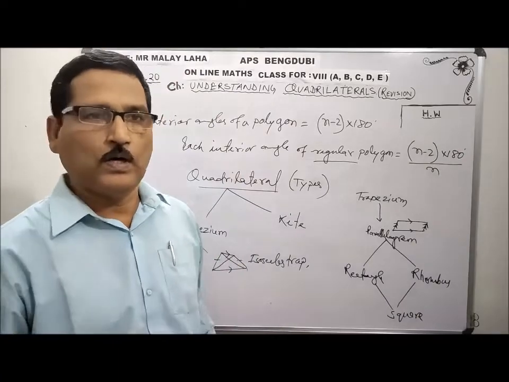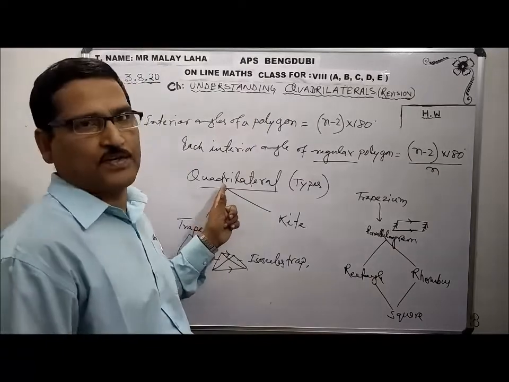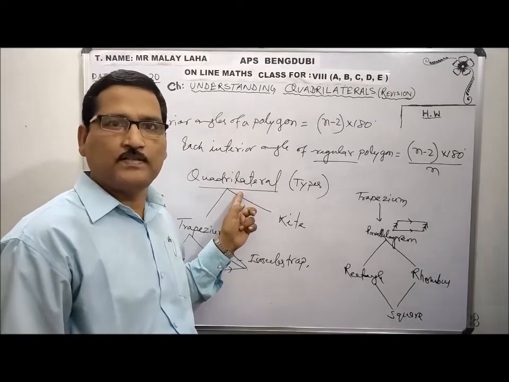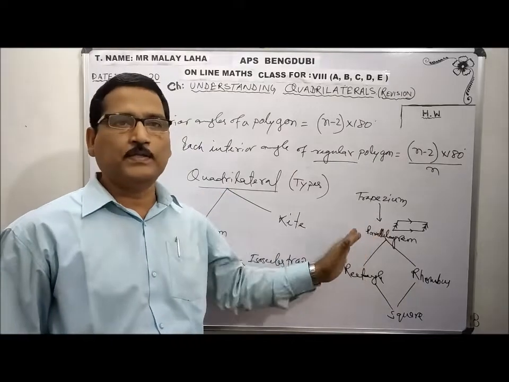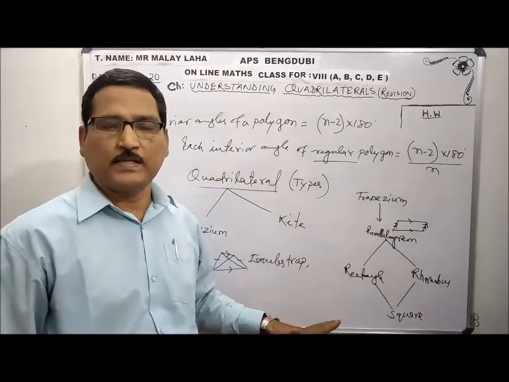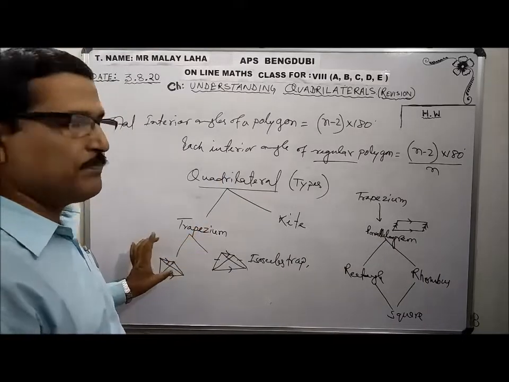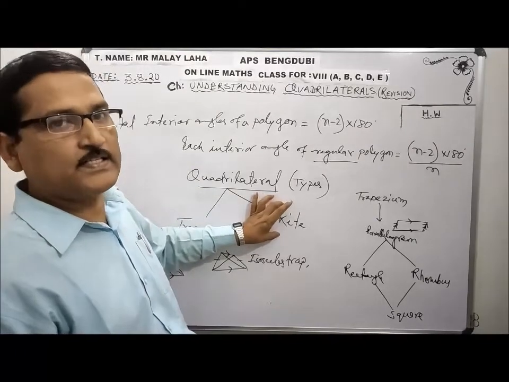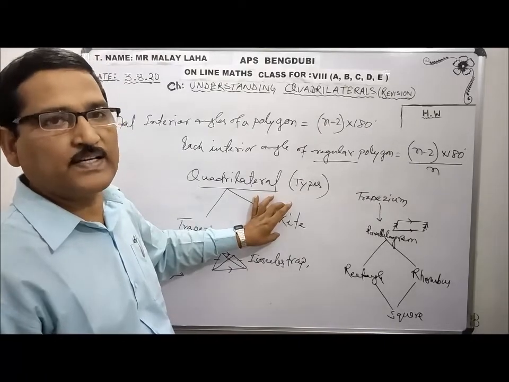Now we have to learn the properties of these quadrilaterals. I am coming from here. Quadrilateral, four-sided closed figure. The total interior angle is 360 degree. So in case of all quadrilaterals, whatever I have said, all will bear the first property of the quadrilateral, that is a four-sided figure, and the sum of the interior angles is 360 degree. And from quadrilateral, trapezium: when one pair of sides is parallel, that figure is a trapezium. And kite: when two pairs of adjacent sides are equal and diagonals intersect perpendicularly, that figure is the kite.